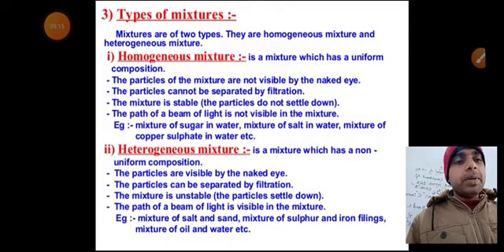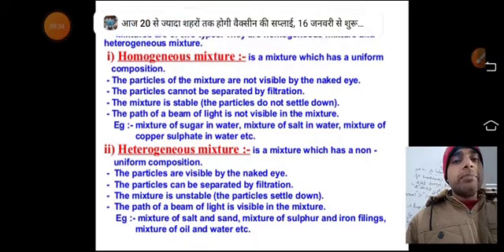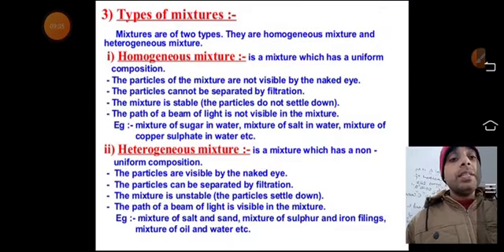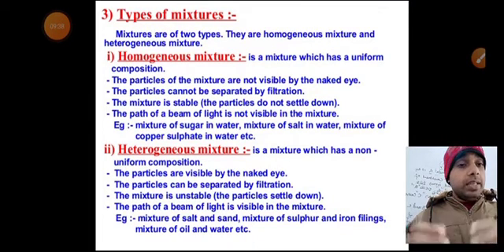The particles can be separated by filtration. Yes, the particle size of the sand is slightly bigger compared to the salt, so that can be collected on the filter paper, and we can say yes, particles can be separated by filtration. The mixture is unstable. If I allow it to settle down, it will settle down after some time. So we can say that it is unstable.